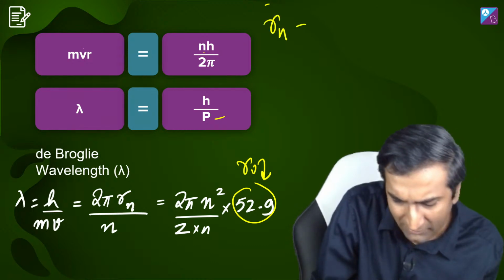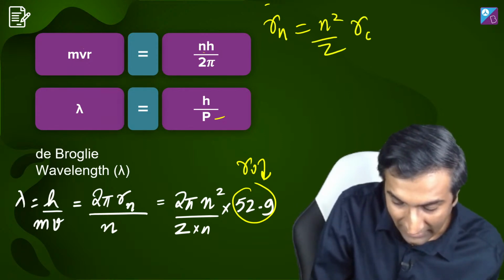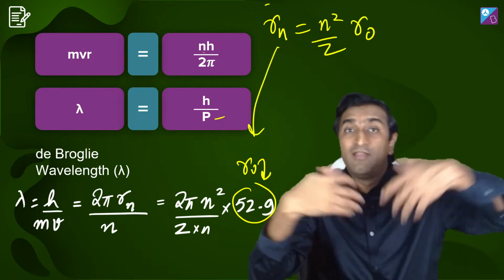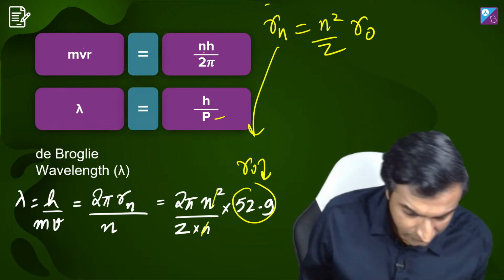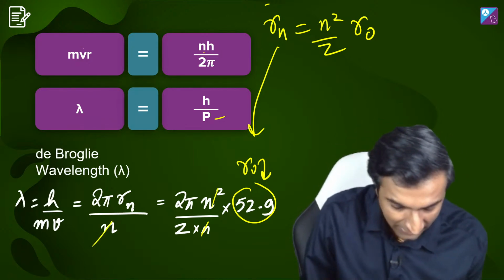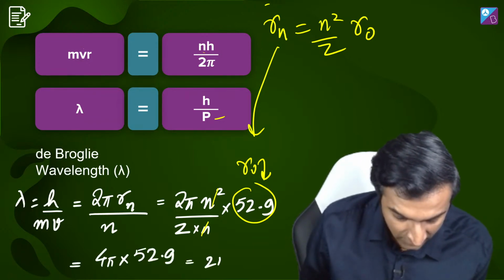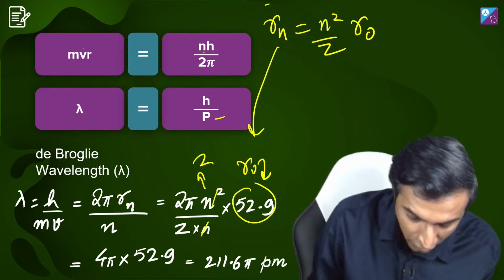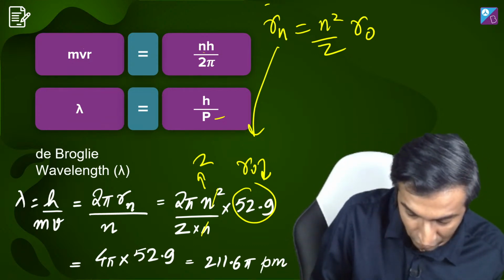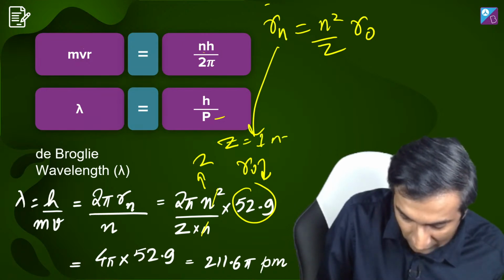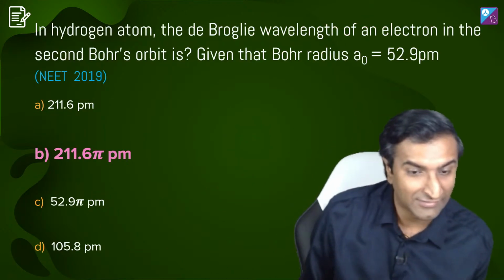Right? I did not write that equation down, because we just did questions, but it's okay. Let me write it again. Rn is n square by Z times R0. Okay? And I substituted R0 here. Now it should work out from here. What are we doing? Look, n square, okay, that is gone. What's left? This n is gone too. Not everything, not this one. This one remains: 2 pi n by z. So n is 2. Substitute this and we get 4 pi n by z. What was z? It was hydrogen. Z equal to 1. Oops, this looks like 2 equal to 1. Z equal to 1, n equal to 2, right? Substitute this. You get 211.6 pi picometers, which means the answer is B.